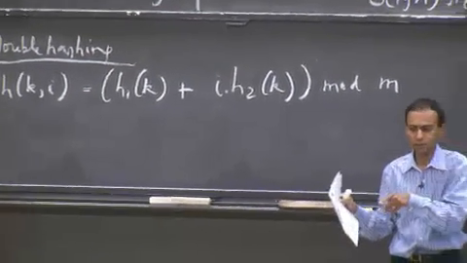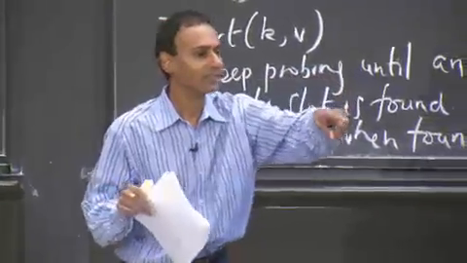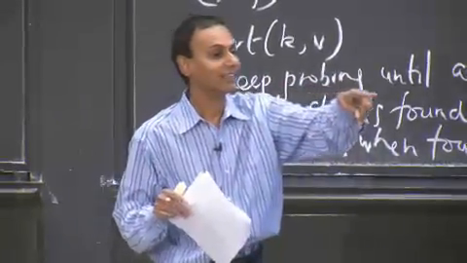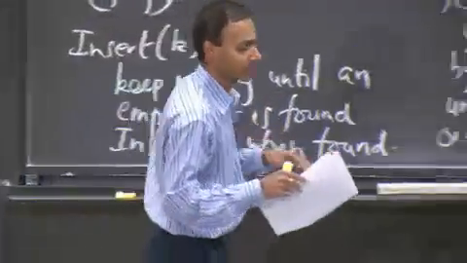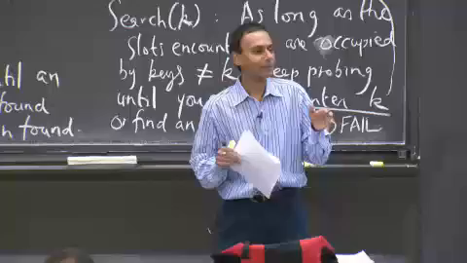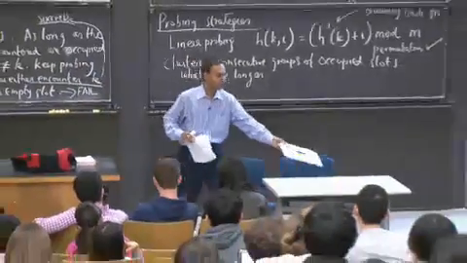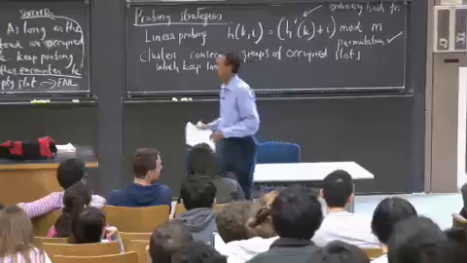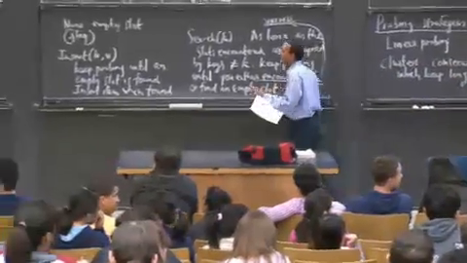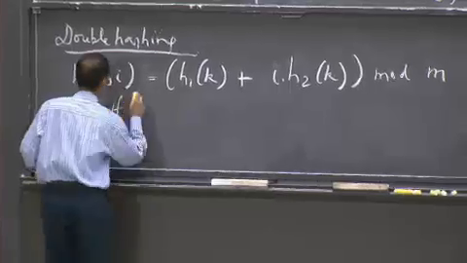Do you have a question? Sorry? Relatively prime. Okay, good. So I figured some of you knew the answer, but I've seen you before. Right, you're exactly right. Relatively prime. Right. So h2(k) and m being relatively prime,